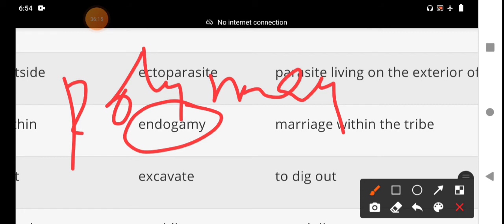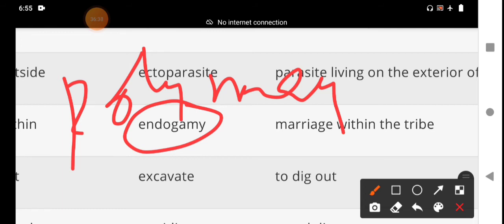A woman may have more than one husband, a man may have more than one wife. That is polygamy. Poly means more than one.